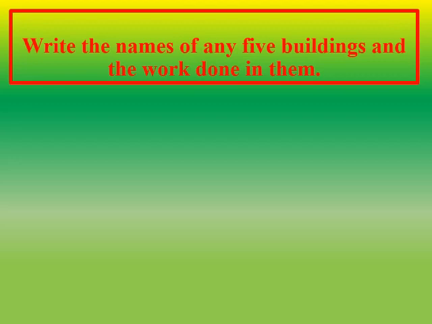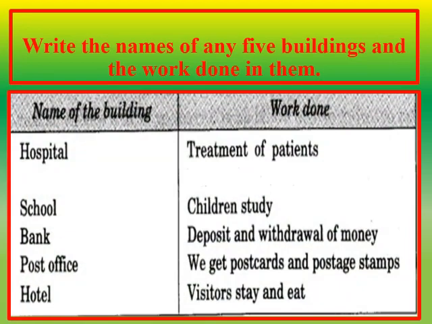Write the names of any 5 buildings and the work done in them. Children, here we have on one side the names of different buildings and on the other side the work done in those buildings. So let us read the name of the first building and find out what type of work is done in that building. The name of the first building is hospital. And what type of work is done in the hospital? In the hospital, treatment of patients is done.